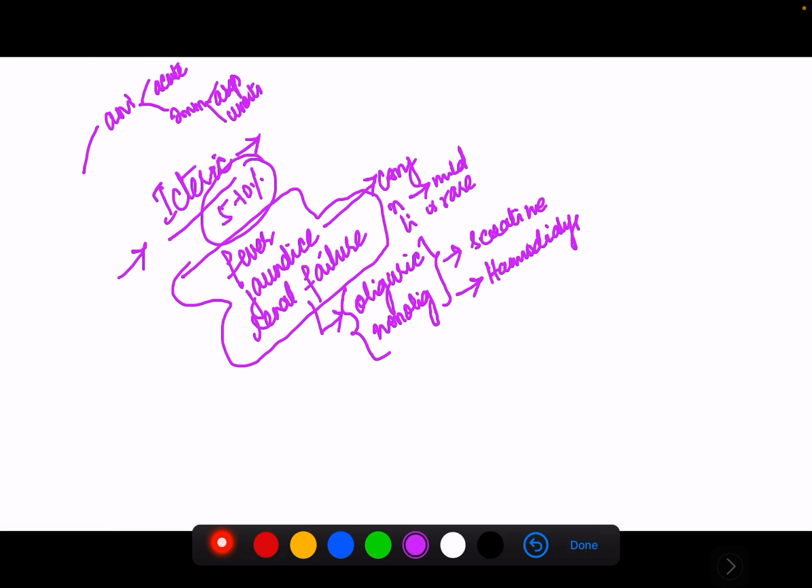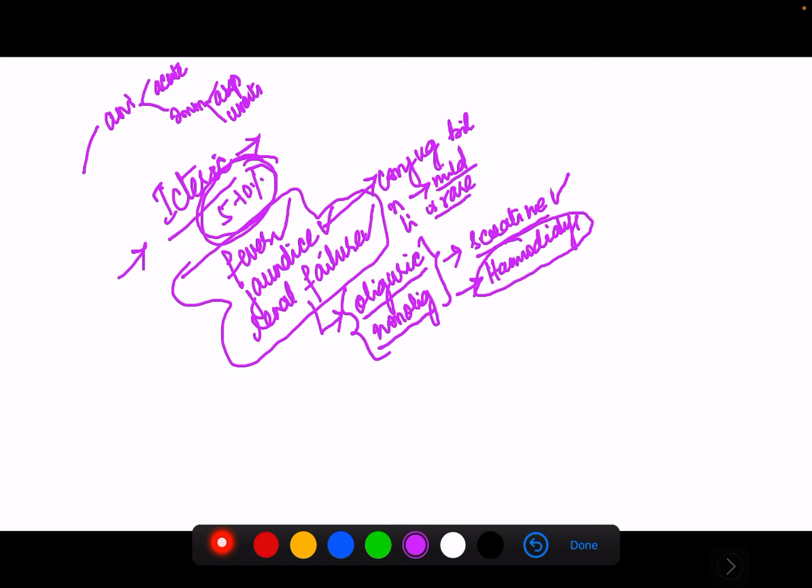So the icteric phase is seen in 5 to 10% of the patients. It is characterized by fever, jaundice, and renal failure. Renal failure could be oliguric or non-oliguric. Serum creatinine will be elevated, and a few patients might also require hemodialysis. If jaundice is there, conjugated bilirubin will be elevated, and a mild elevation of liver enzymes will be there.